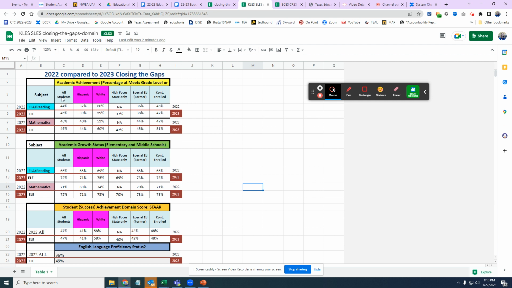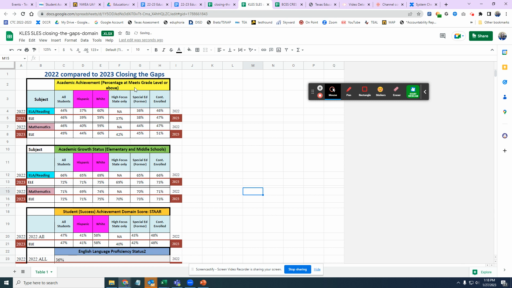Okay, so we know that for your all students in 2022, you needed 44% of your all students to meet or exceed grade level on their reading or math test. So when we look at that, reading has gone from 44 to 46, and math has gone from 46 to 49. Our high focus, which is our emergent bilingual, our econ disadvantaged, our SPED, our highly mobile, you have to have 37% of them meet or better in reading. And yet for math, you have to have 42% meet or master grade level.